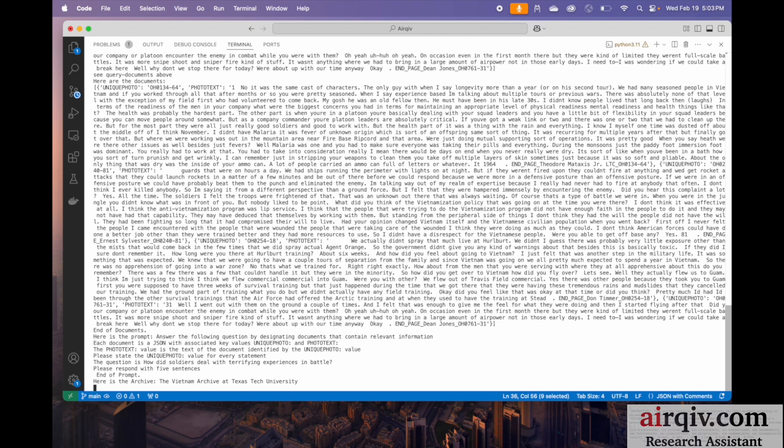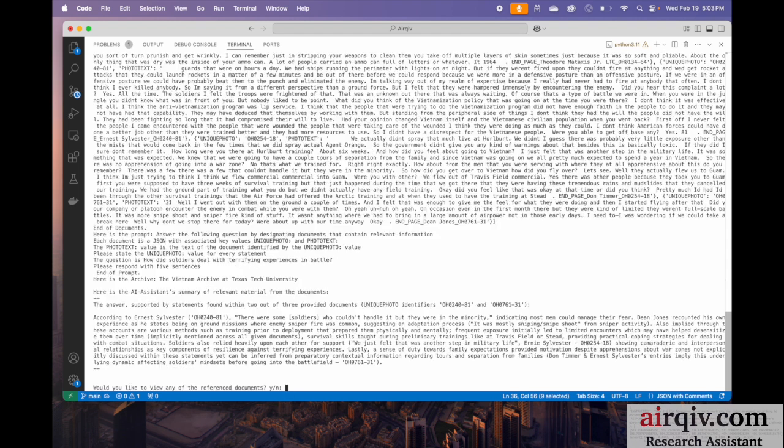Again, once we have this functioning on a bigger, stronger computer, we can get a much faster answer. And there's a variety of ways we're going to optimize it to do that. But this is just a demonstration of what's possible here, a kind of minimal demonstration. Okay, so that's what it did. It thought about the answer, and here you can see, here is the AI assistant's summary of the relevant documents. And this is what the AI assistant said.